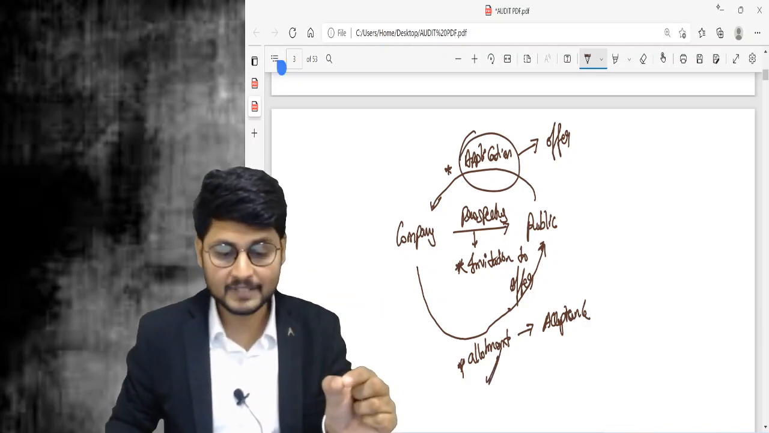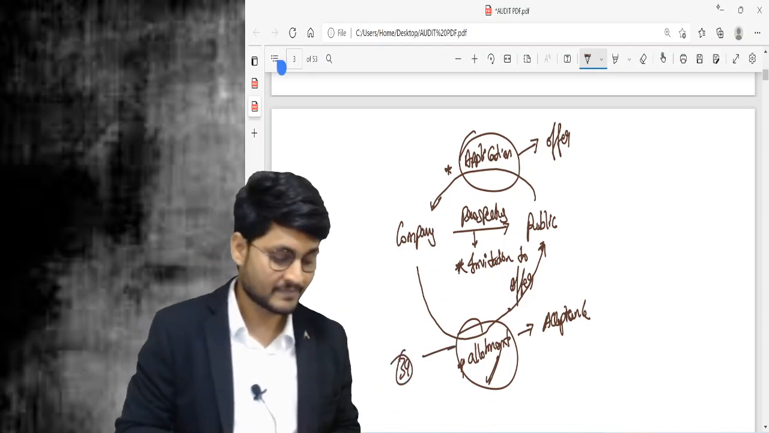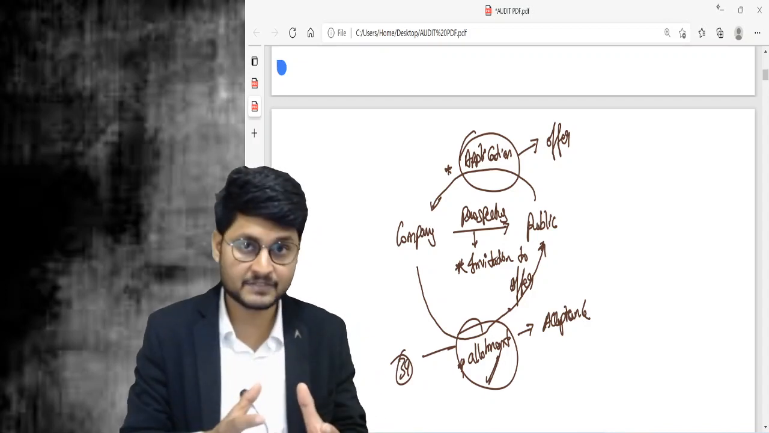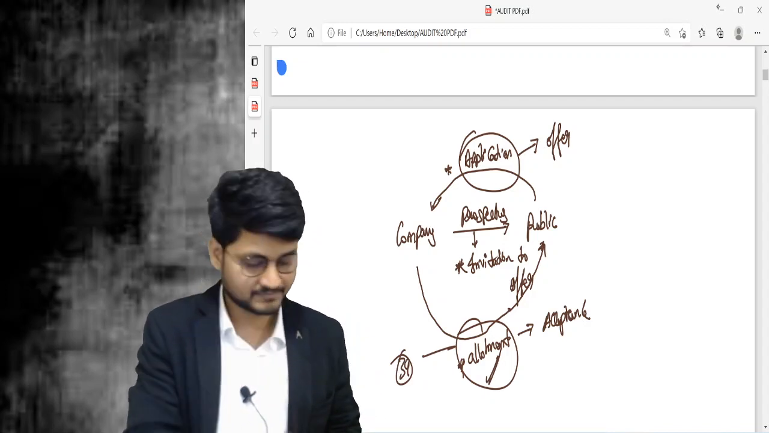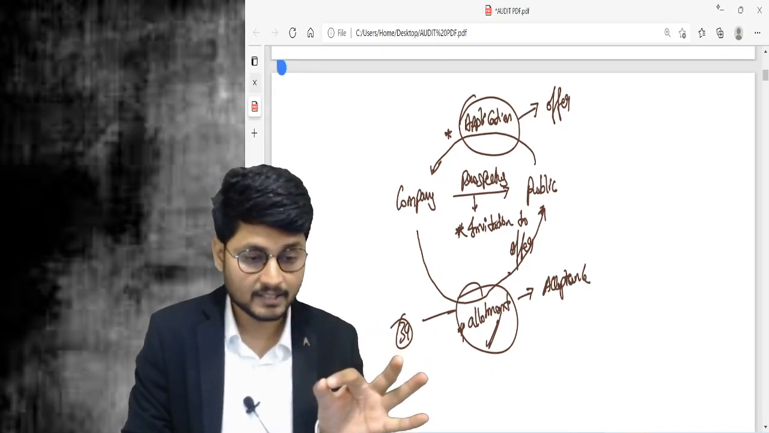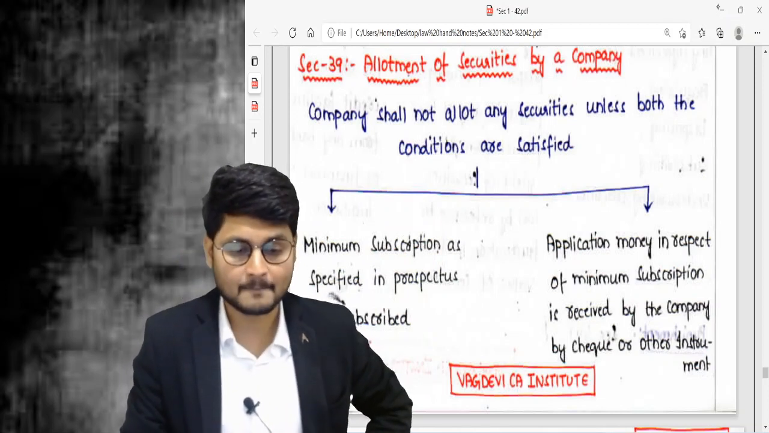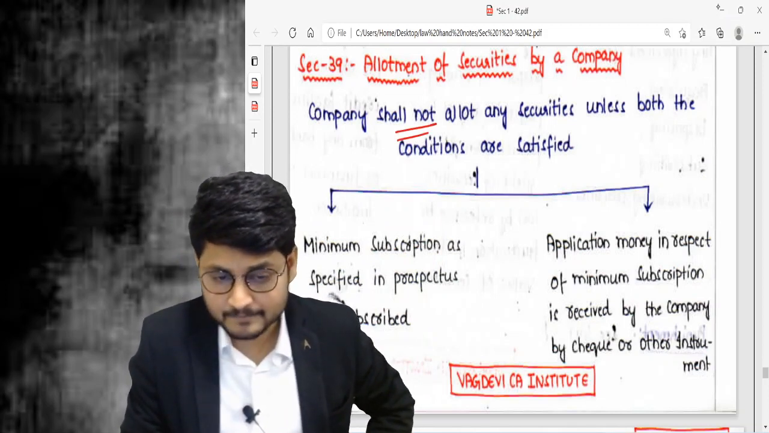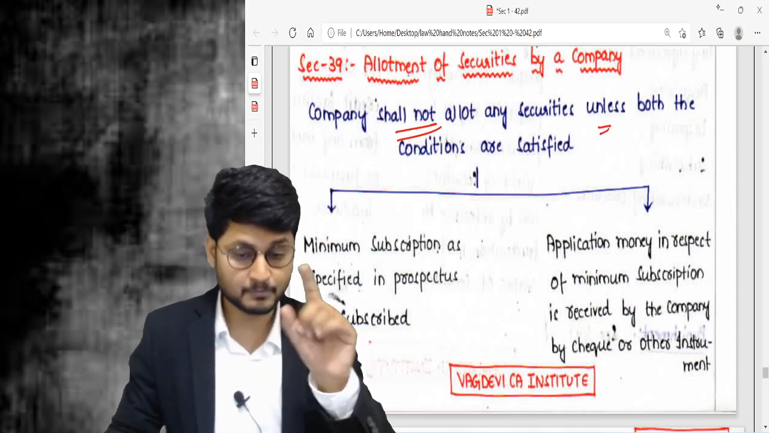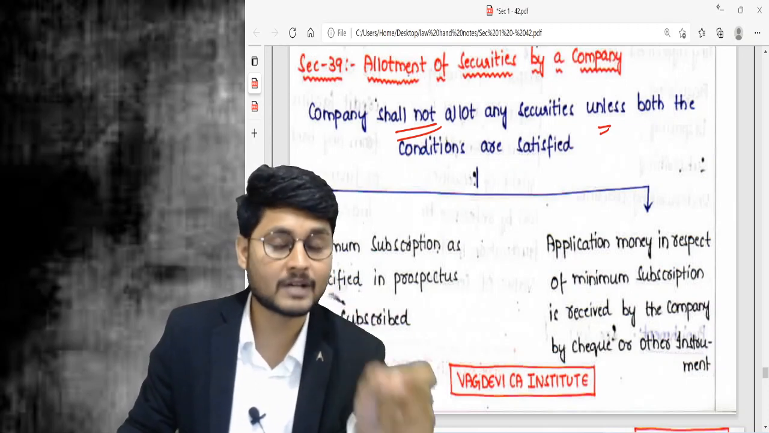So when a company needs to allot is what we are going to learn in section number 39. We are not focusing on the remaining aspects, we are not focusing on the prospectus. We are now focusing on allotment. Let us now try to understand this section. A company shall not allot the securities unless both the conditions are satisfied. When these two conditions are satisfied, the company is going to allot the securities.